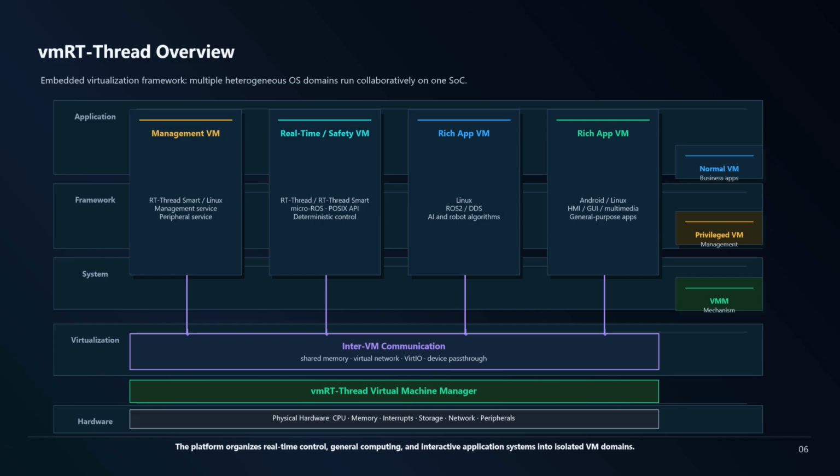The third type is the rich application VM, such as Linux or Android. This type of virtual machine carries complex computing capabilities or user-facing interactive applications. In our project, the ROS2 and DDS robot applications run in this domain. Android HMI, GUI, multimedia applications, AutoSAR adaptive platform applications, and AI computing tasks can also run in this type of VM. In summary, vmRT-Thread is an embedded virtualization platform for hybrid deployment. It uses one virtual machine manager plus multiple heterogeneous operating system VMs to organize real-time control systems, general computing systems, and human-machine interaction systems on one chip.